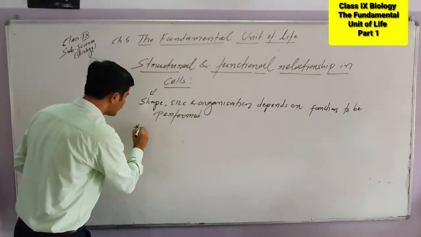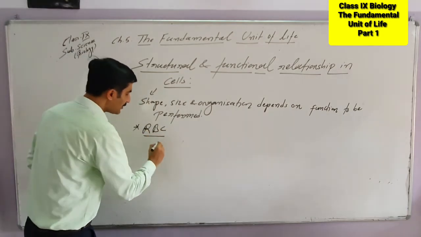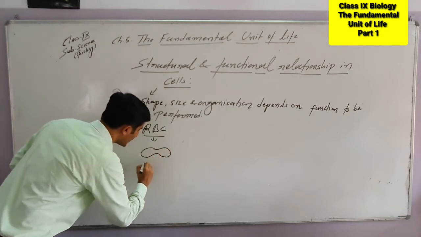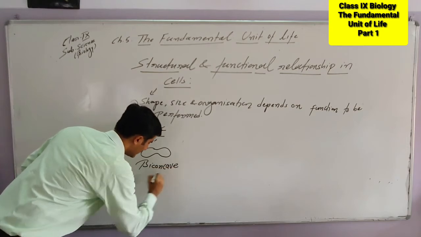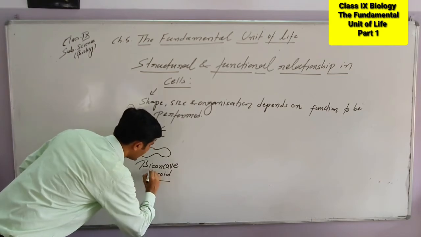First, if we take the example of RBC, red blood cell. If we look into the structural aspect of RBC, all of us know RBC is biconcave discoid.